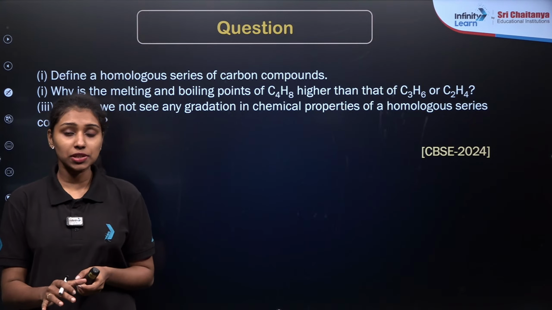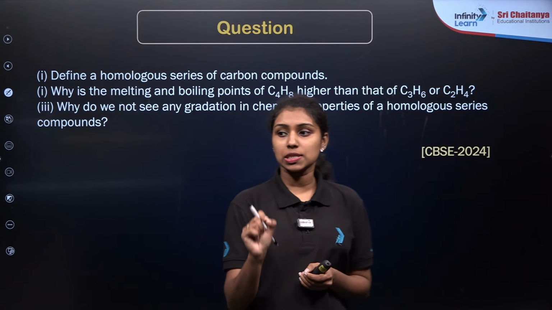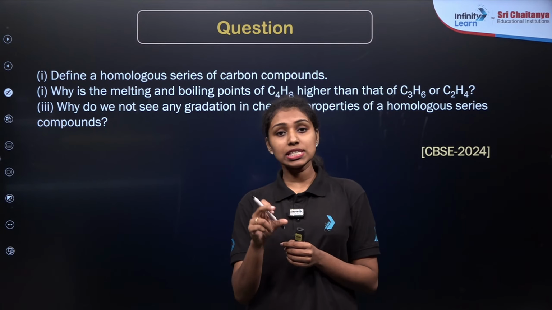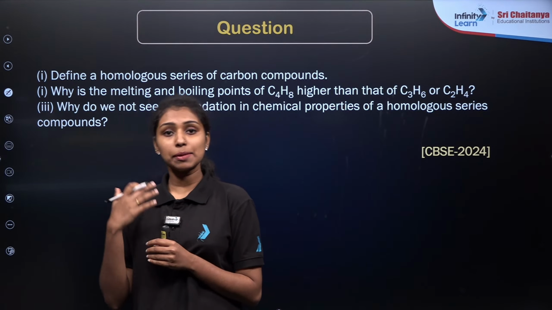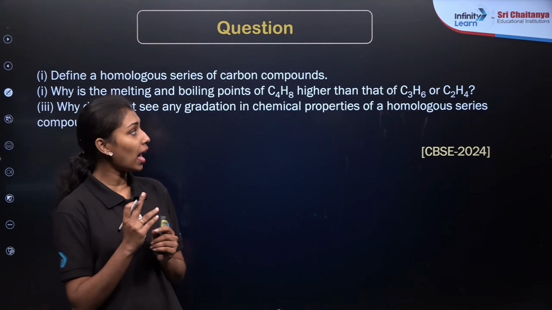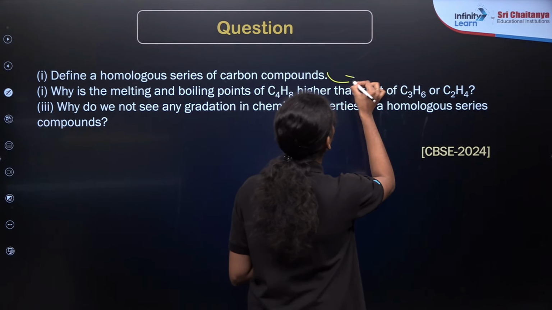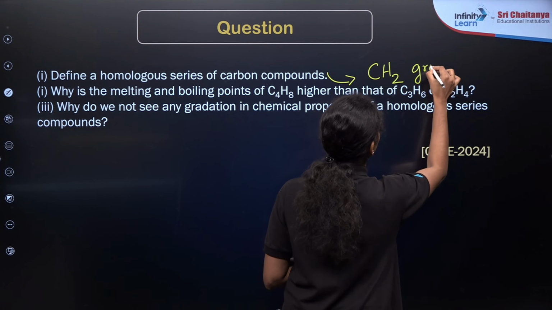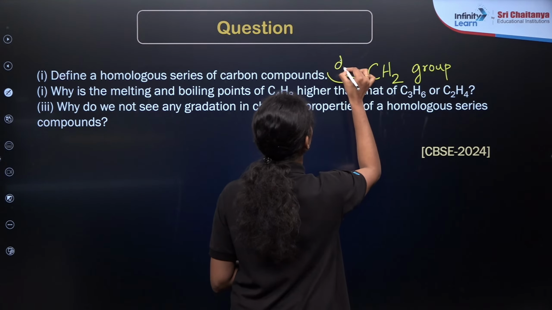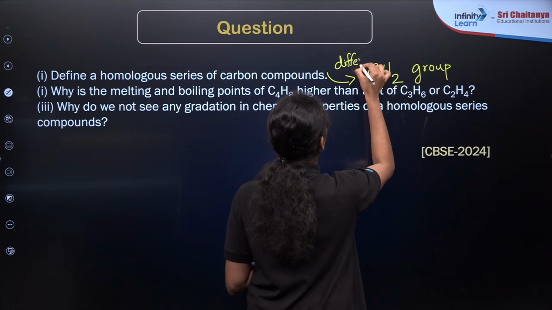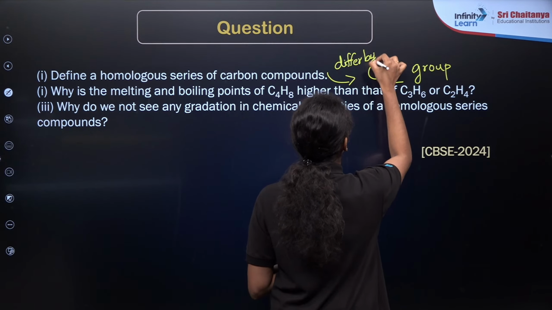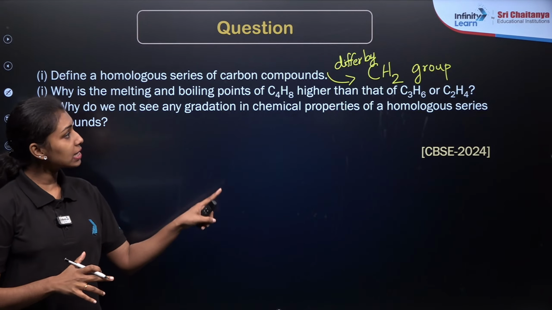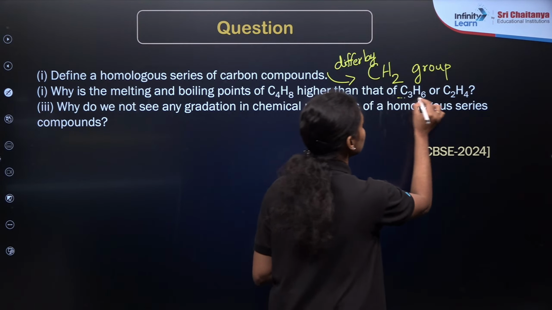So a proper definition for the homologous series is already given in your textbook. Just refer from there. We can say that these are series of compounds which have the same chemical properties or same functional group, but they differ by a molecular unit of CH2, right? They differ by a CH2 group. Then what will be the reason for the second question? As we are comparing the melting and boiling point of C4H8, it is always higher than that of C3H6 or C2H4.